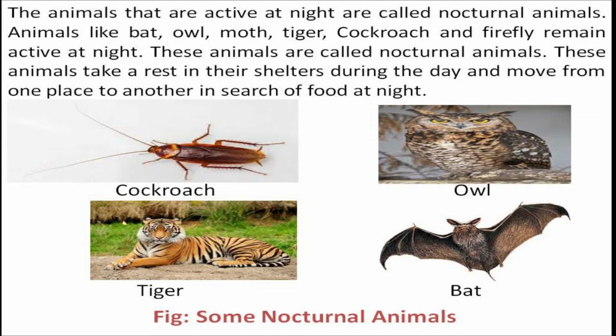Next, the animals that are active at night are called nocturnal animals. Those animals that are active only at night are known as nocturnal animals. Animals like bat, owl, moth, tiger, cockroach and firefly remain active at night. That's why these animals are known as nocturnal animals.